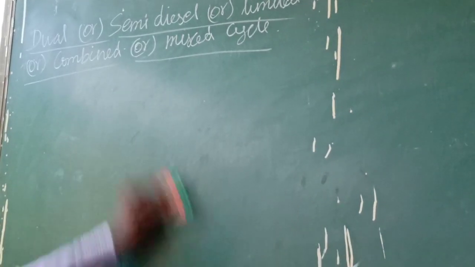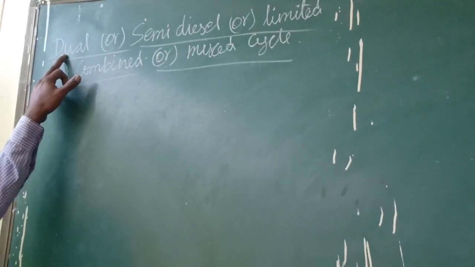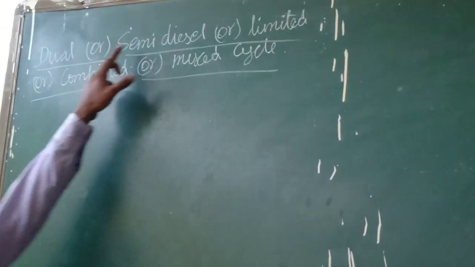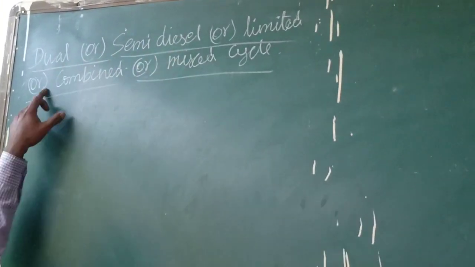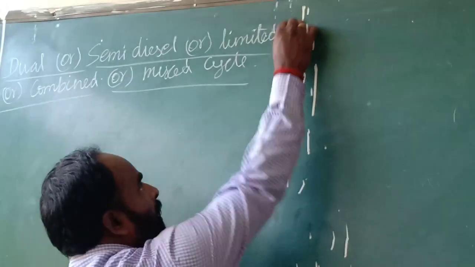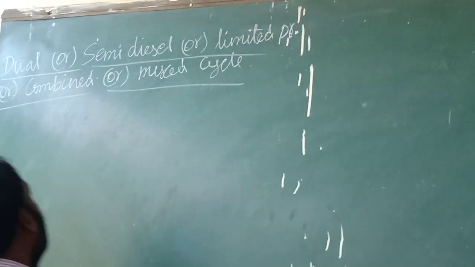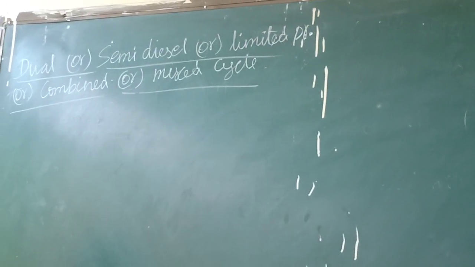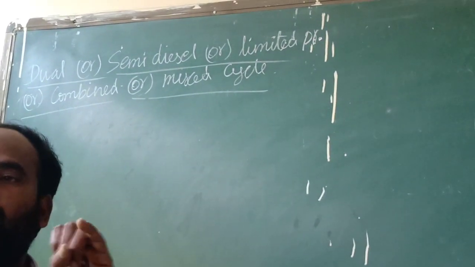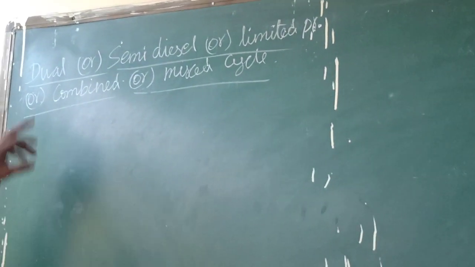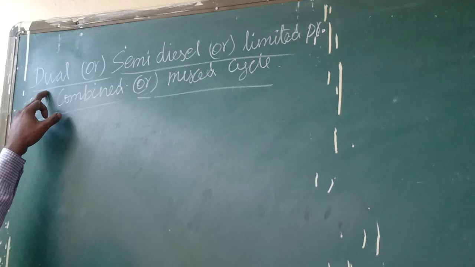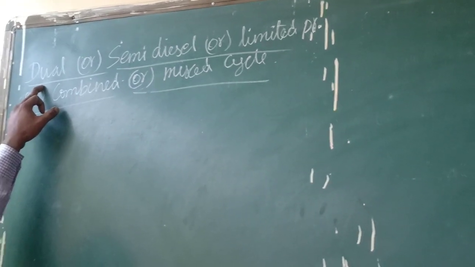That is the dual cycle. It is called a dual cycle, or a semi-diesel cycle, or limited pressure cycle, combined cycle, or mixed cycle. Why do they call it a dual cycle? Dual cycle means there is a combination of the Otto cycle and the diesel cycle. It is a combination of Otto and diesel.